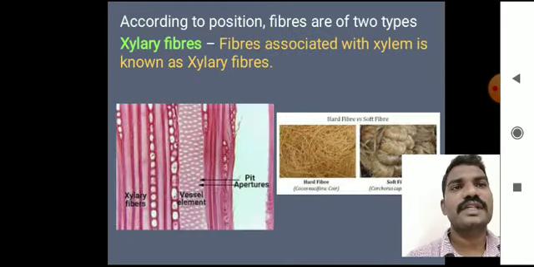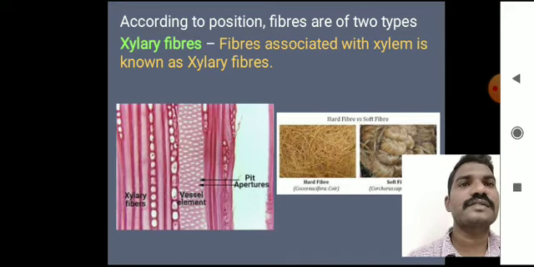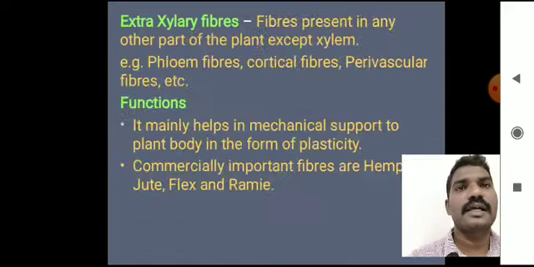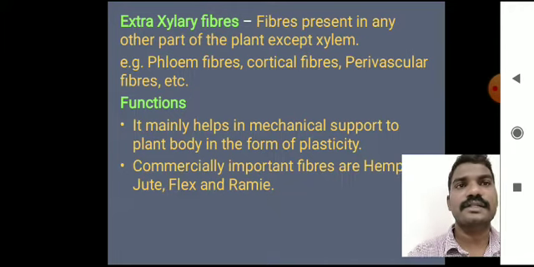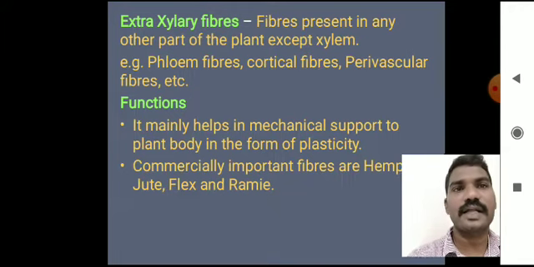According to their position, the fibers are classified into two types. One is xylary fibers, another one is extraxylary fibers. The fibers associated with the xylem are known as xylary fibers, and extraxylary fibers are the fibers present in any other part of the plant except xylem. Phloem fibers, cortical fibers and perivascular fibers are examples of extraxylary fibers.